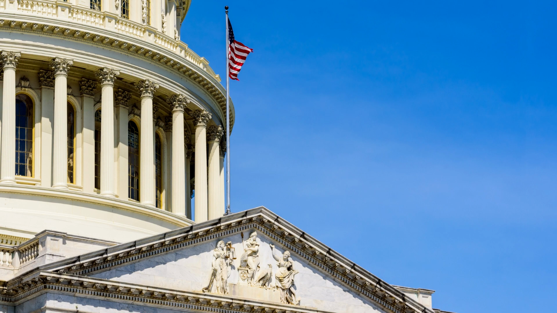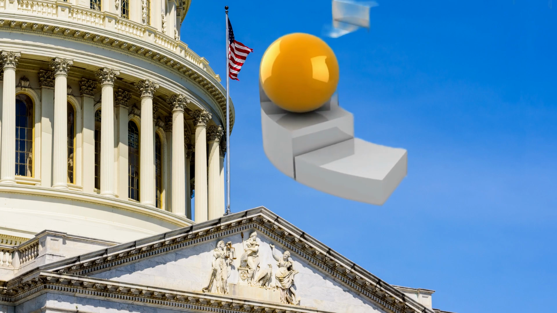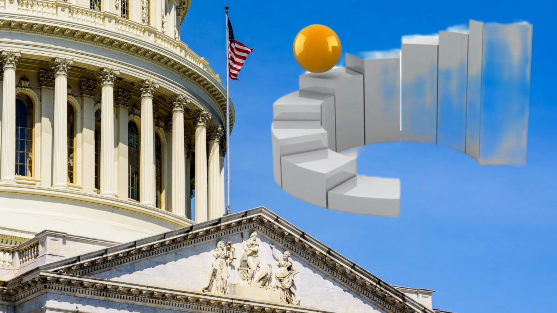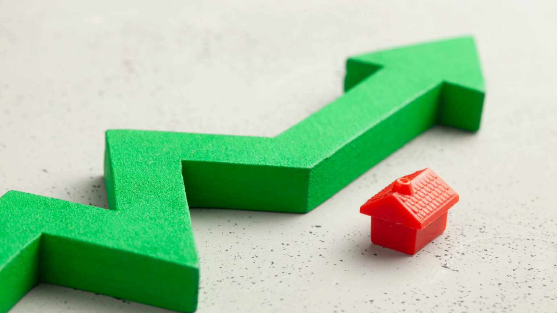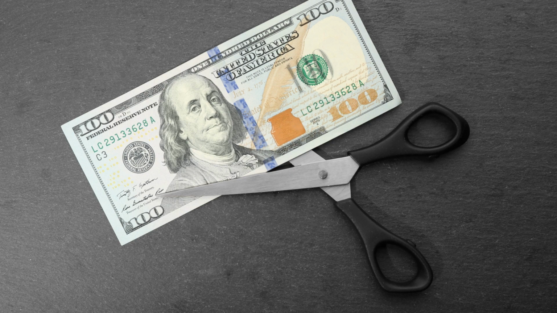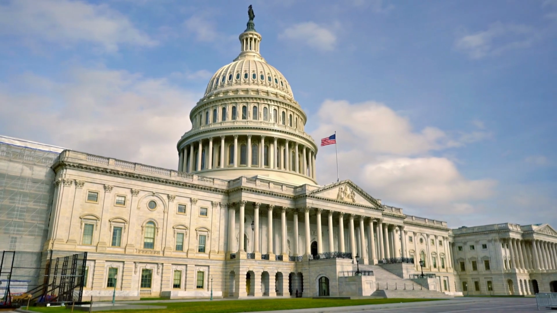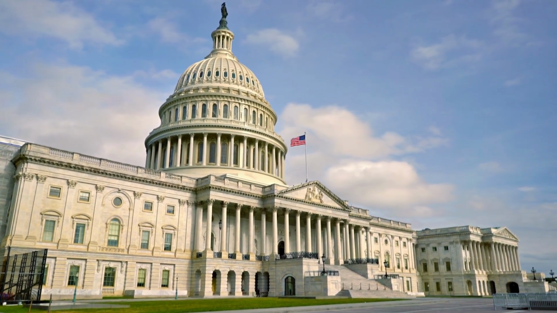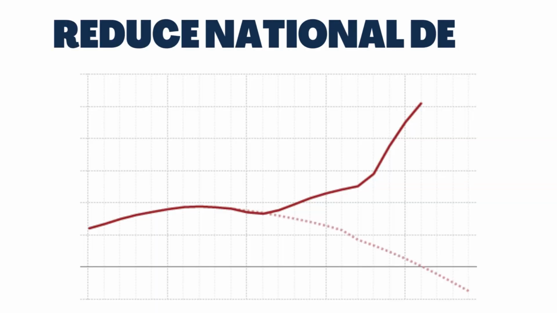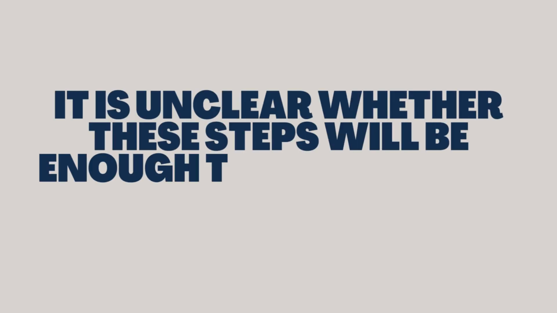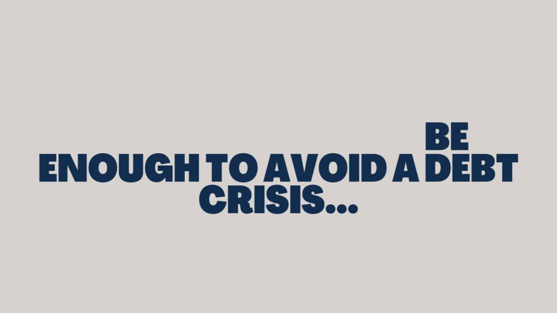The US government is taking a number of steps to avoid default risk. These steps include raising taxes, cutting spending, and borrowing more money. The US government is also trying to work with Congress to pass a long-term plan to reduce the national debt. However, it is unclear whether these steps will be enough to avoid a debt crisis.